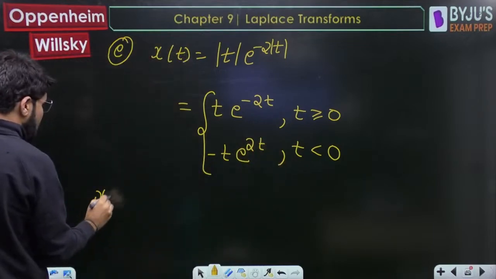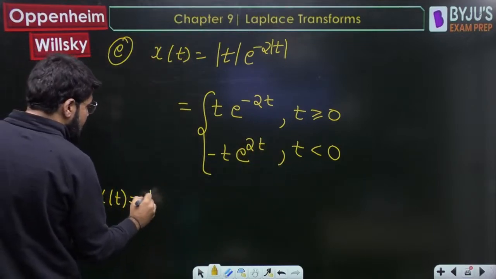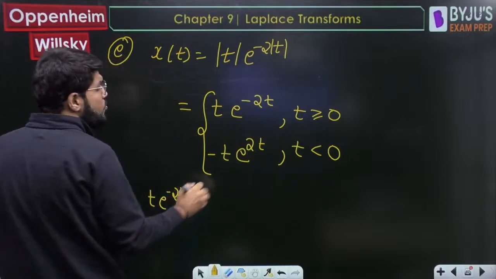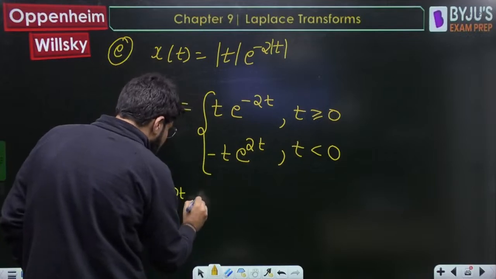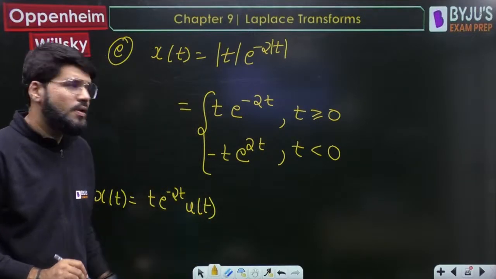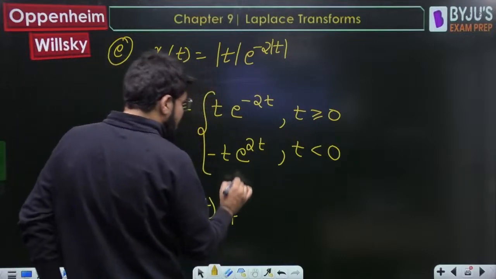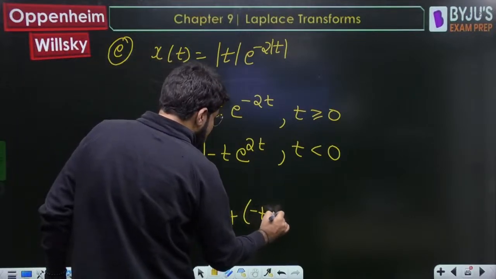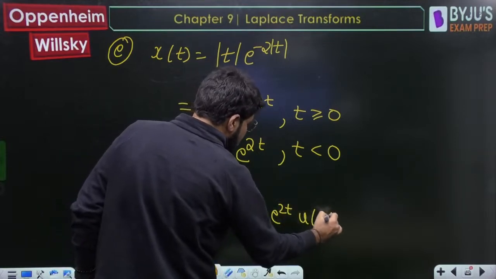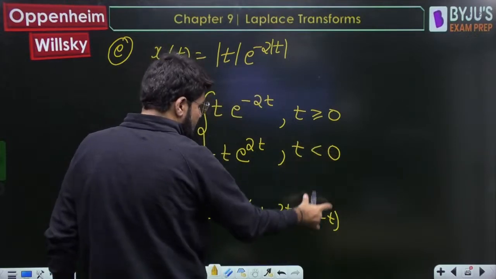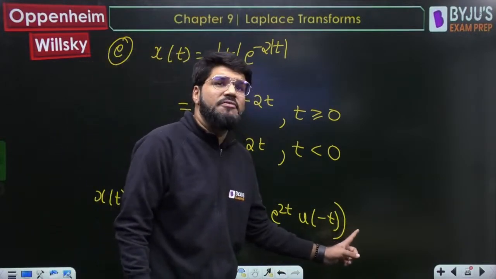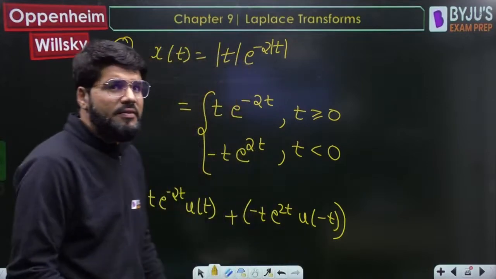So ultimately, what is the signal? You can write t e power minus 2t, for t greater than 0, you can multiply u(t). Anyway, for t greater than 0, u(t) will be 1, otherwise 0. Plus, minus t e power 2t multiplied by u of minus t, because this is the part for negative values of time. For negative values of time, u of minus t can be considered because it will be 1, otherwise 0.